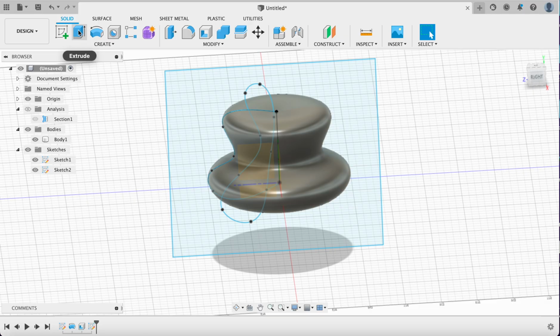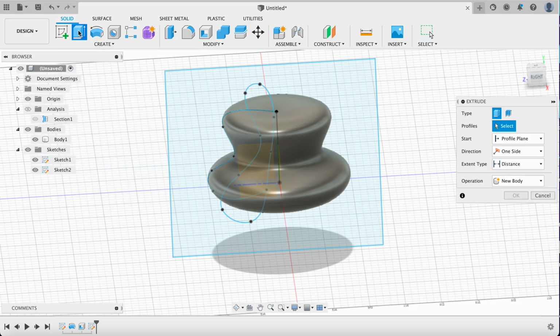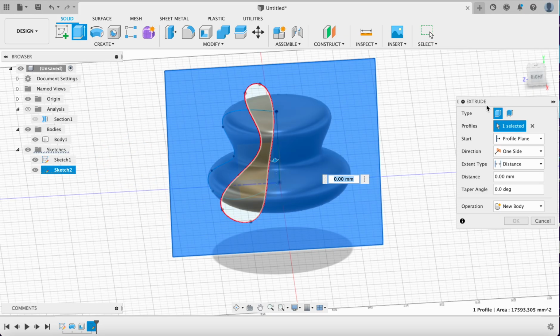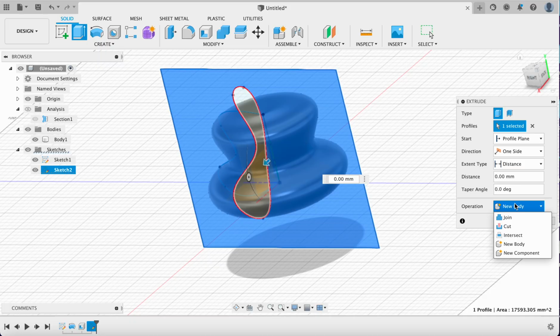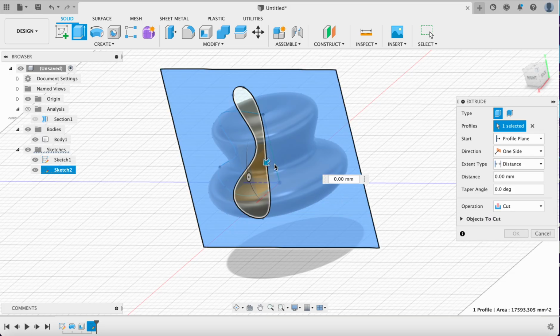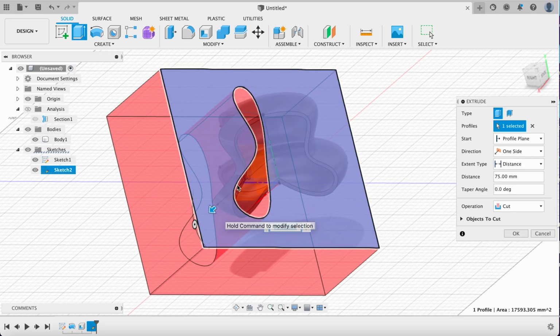Now, if you remember or recall, when we use the extrude tool, it can work in two different ways, or actually many, many different ways. But in this case, we're using it in two different ways. So we have the extrude tool for new body or for cut, and in this case I actually want to cut with this tool, so it's like my cookie cutter, right?